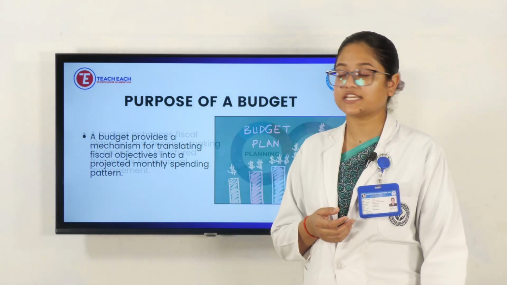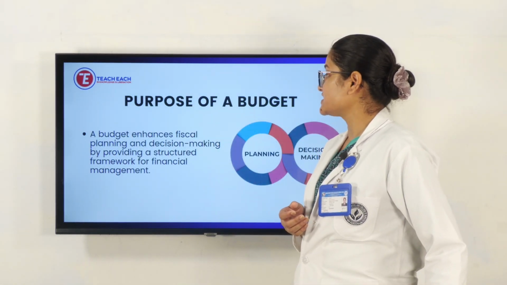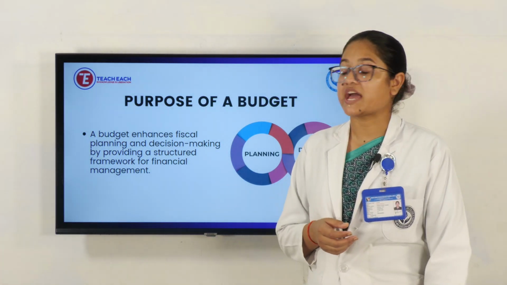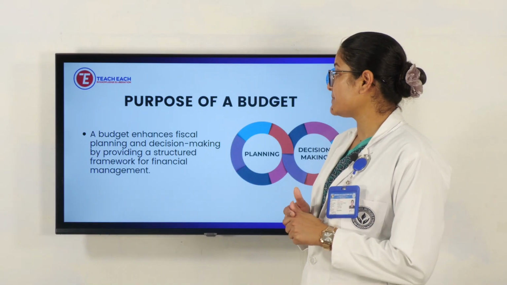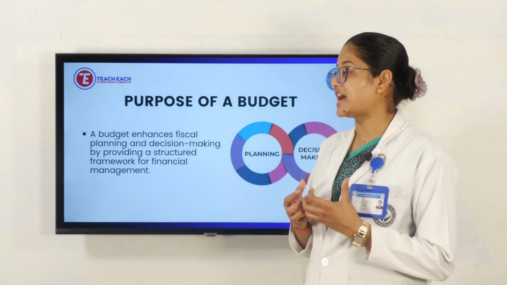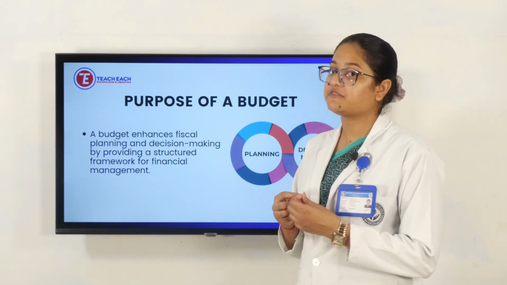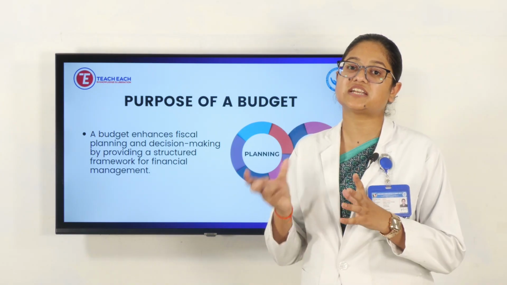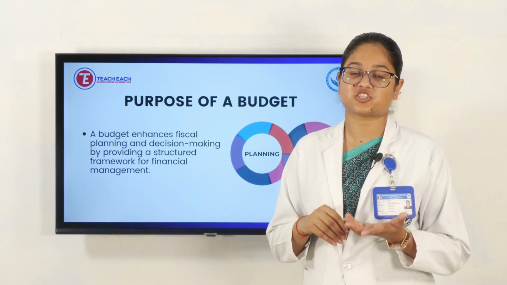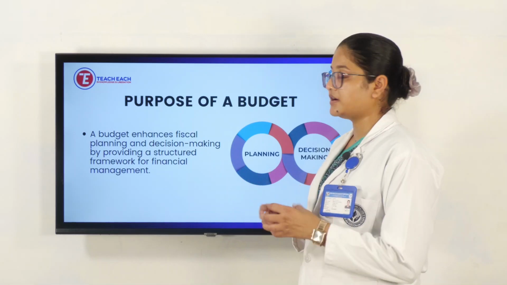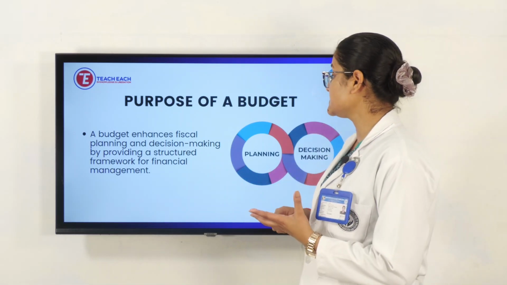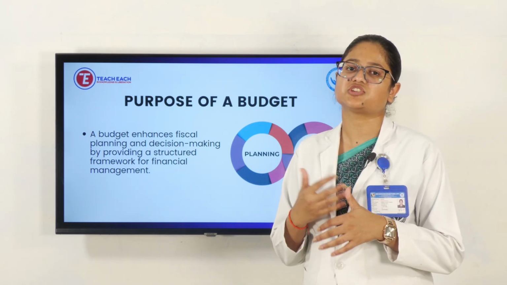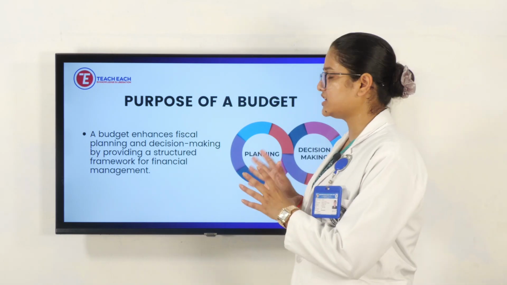Next purpose, we'll see about the budget enhancing the fiscal planning and decision making by providing a structured framework for financial management. Means the budget enhances the planning, it will help with the planning and it will help in making the decisions. If we have the plan and any changes come in between, then we will be capable of making the decision at a stretch, at the present time. In any situation, we will be capable of formulating the decisions for the financial management. If any situations come like that, at that time we can change or mold the things. So we should have the things like that.